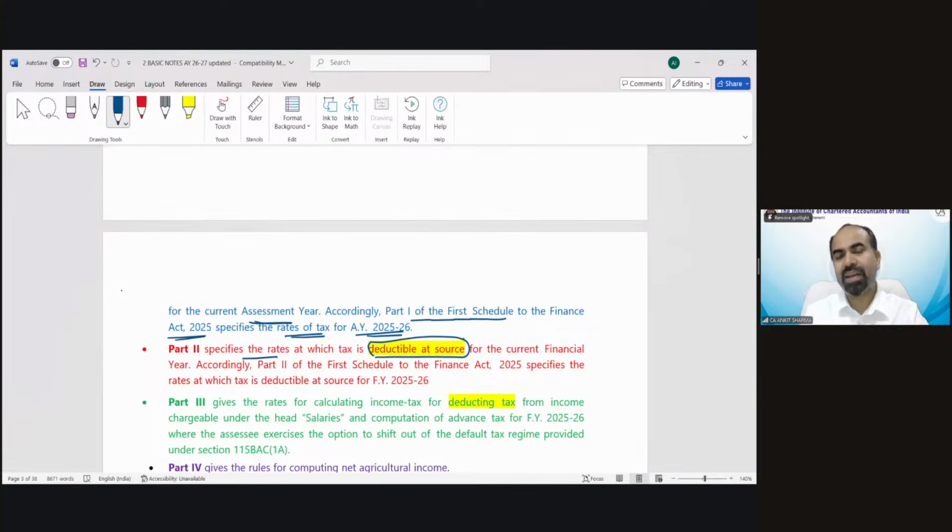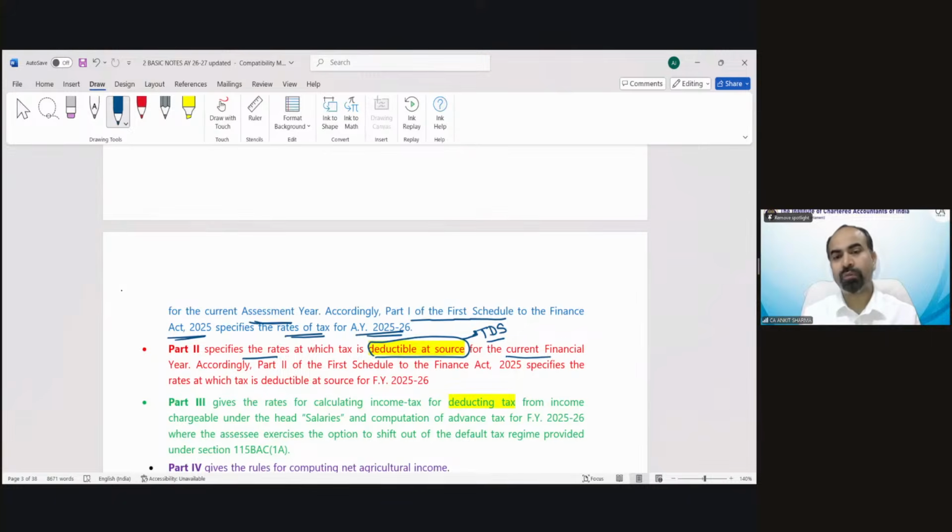This is called TDS. Now, what is TDS? Tax deducted at source. What is the concept? We have a separate chapter of more than 100 pages to discuss the provisions of TDS, so we will discuss the meaning of TDS later. I'm just explaining what the Finance Act parts 1, 2, 3, and 4 consist of. The second part consists of the rates of TDS for the current financial year.